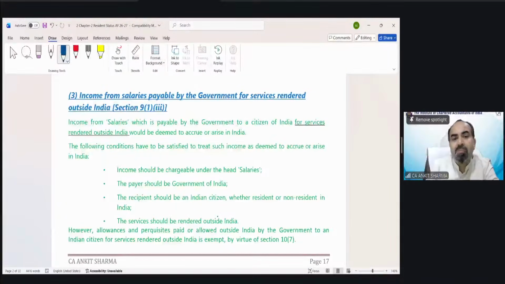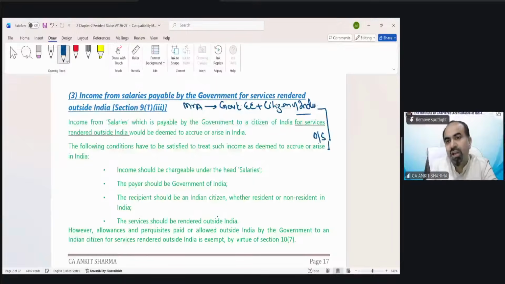Income from salary payable by government for services rendered outside India. So it says, suppose Mr. A is a government employee, plus he's a citizen of India. He's working outside India on behalf of government, like in any embassy.